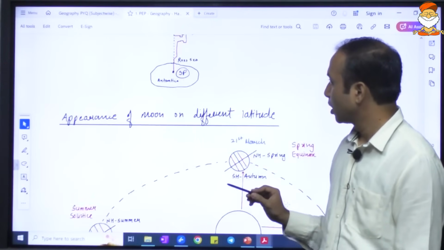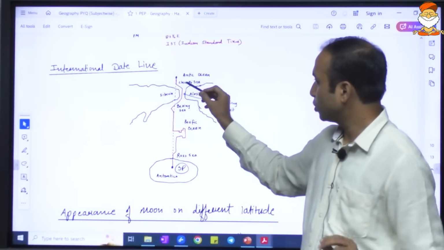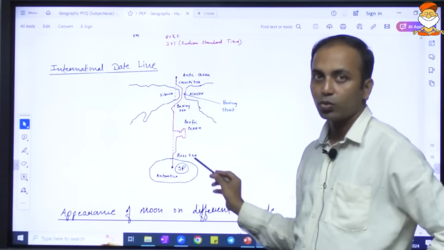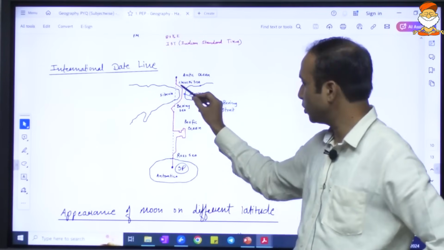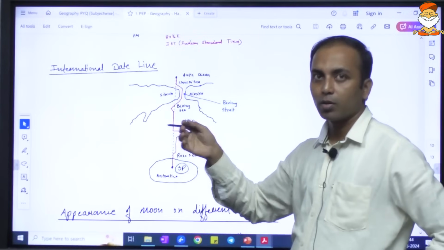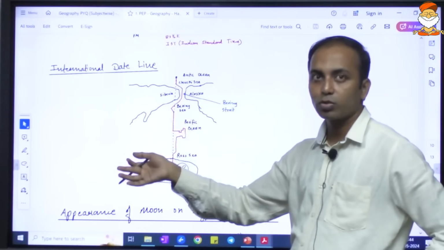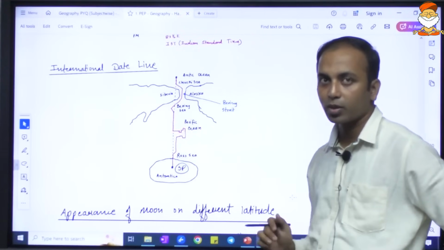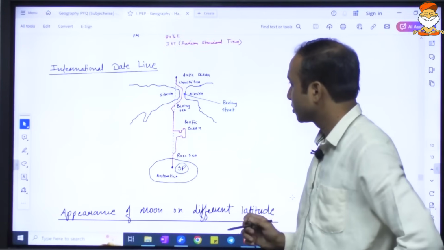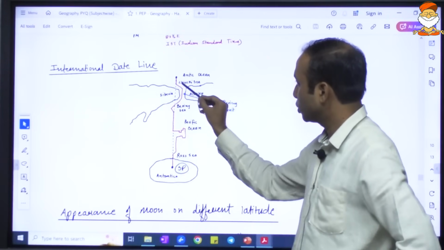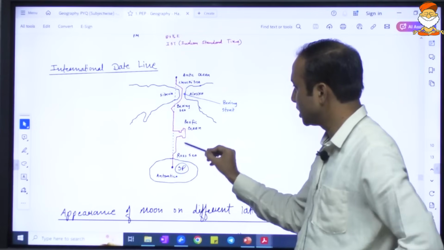Okay. Now UPSC had asked a question with respect to the international date line passing through which region. So certainly it will not pass through any land, because if it is passing through land, that land will belong to some country and it will create problems with respect to the distribution of the date. So here it passes through the seas.